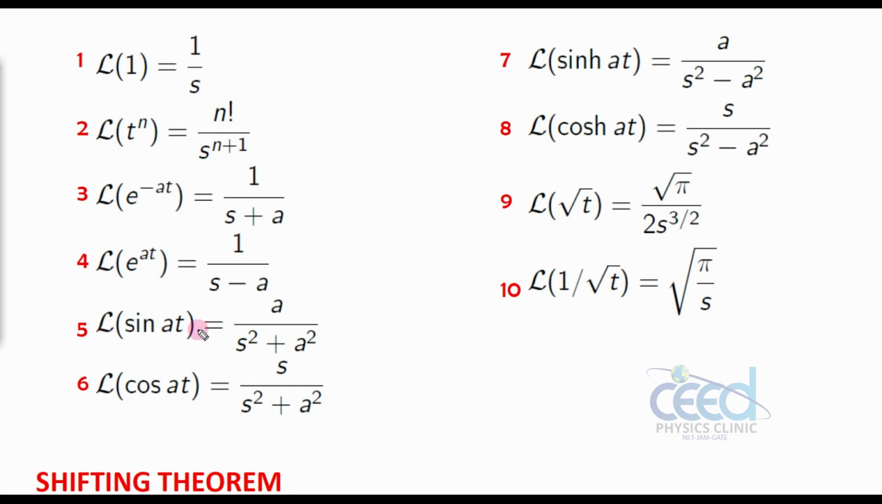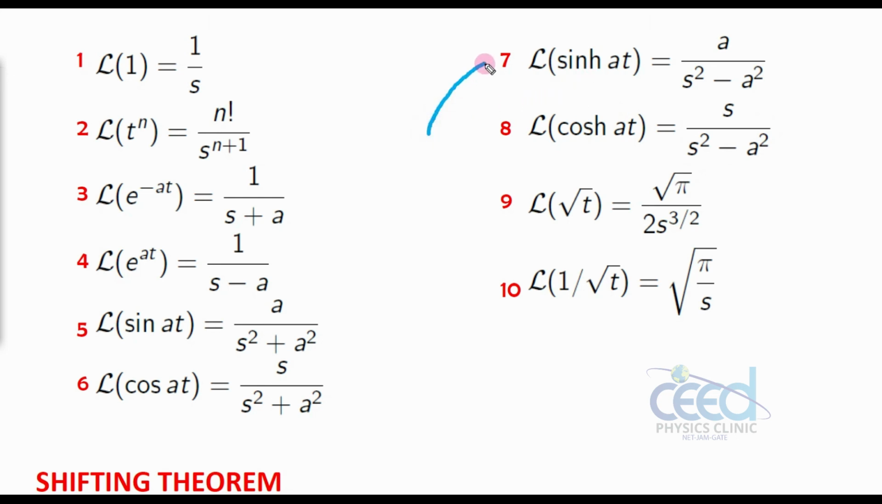What is Laplace of sin at? That is a by s square plus a square. What is Laplace of cos at? s by s square plus a square. In a similar format, Laplace of sinh at, you will get a by s square minus a square, and cosh at, s by s square minus a square. This derivation we need not do. If you are interested, you can derive.